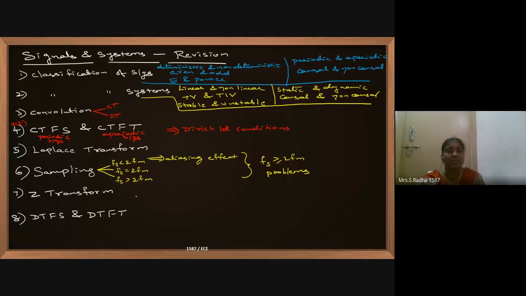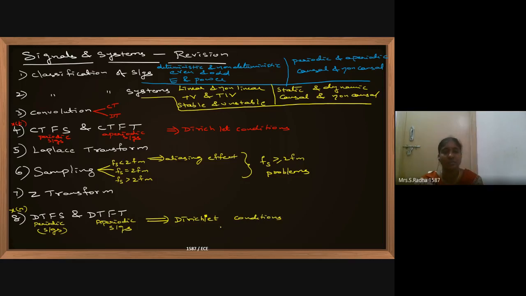Now I will discuss DTFS also, spectral coefficients. Spectral coefficients we have tried out, and DTFS can be applied for periodic signals, and DTFT can be applied for aperiodic signals. This is applied for x of n signal. X of t means continuous time, x of n means discrete time. Here also we follow the Dirichlet conditions, the same three conditions: finite number of discontinuities, finite number of maxima, minima, and absolutely integrable.